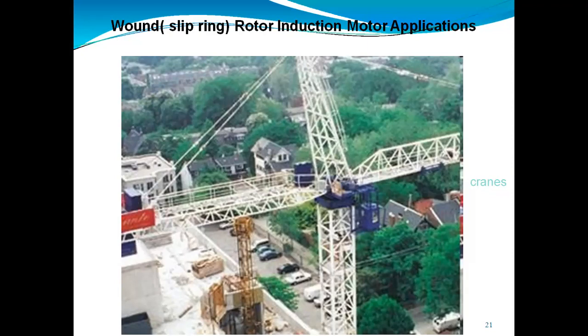Additional resistance can be added to control the speed, because we are saying speed decreases with increase in load. So what we can do is add additional resistance to control the speed, and this type of motor is ideal for very high inertia load. As for applications, we can use the slip ring induction motor where we require high starting torque,